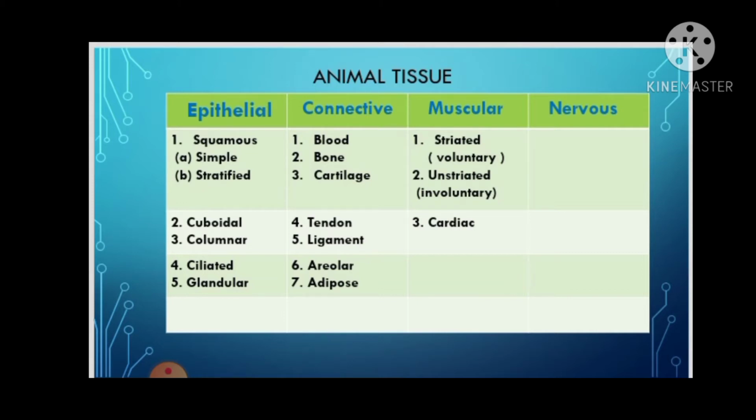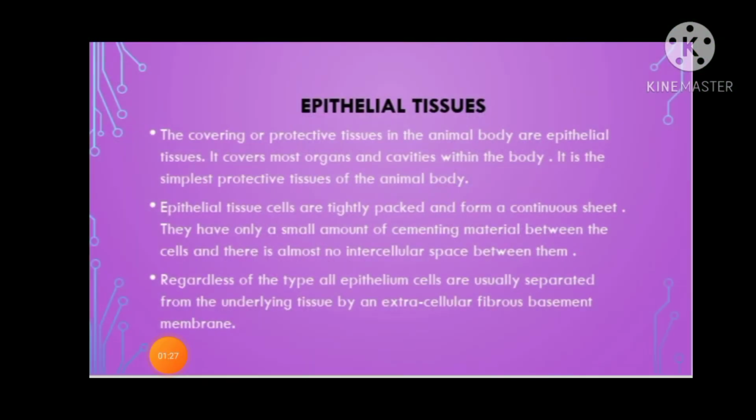Now let us discuss muscular tissues. Muscular tissues are of three types: striated, that is voluntary; unstriated, that is involuntary; and the third one is cardiac muscles. Now let us discuss nervous tissue. Nervous tissue is also known as neuron. In this video, we will focus on epithelial tissue and we will discuss its structure, function and types.